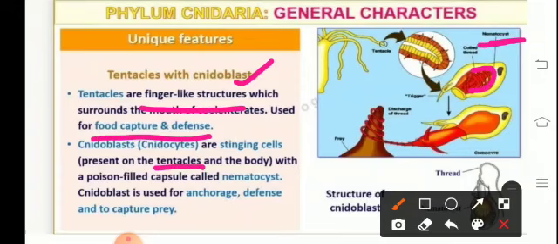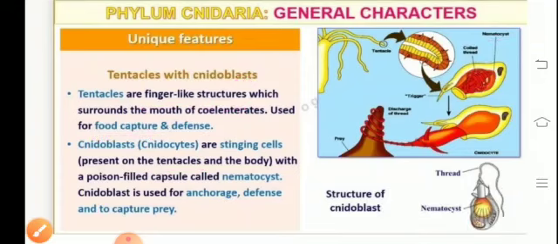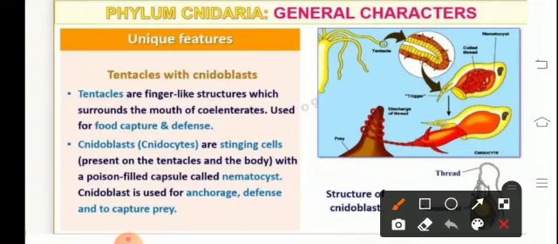As can be seen in the diagram, which is enlarged over here, the tentacles bear this coiled thread-like structure, and this coiled thread will get discharged when they see a prey so as to capture the prey and to protect themselves.